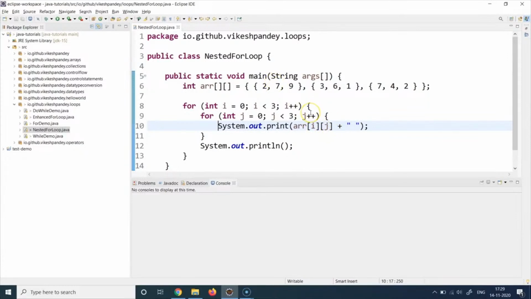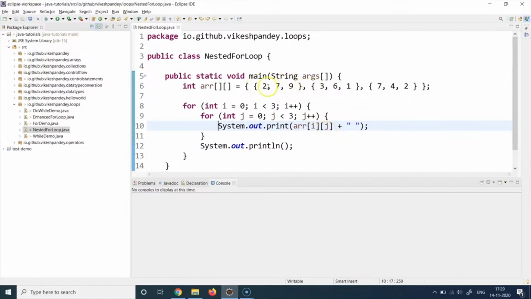Similarly, on the next iteration, j is going to get incremented from 1 to 2. And again, the condition will be evaluated. So 2 is less than 3. All good. It will again come back to line number 10. And now it will say print the value of the 0th row, second column, or the third element.